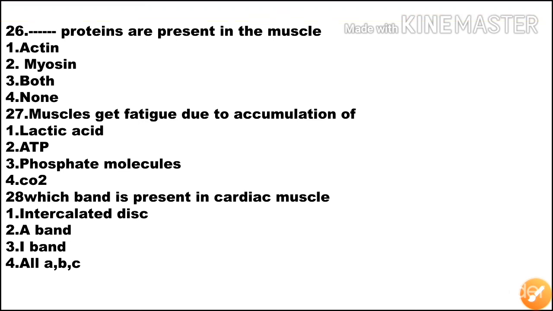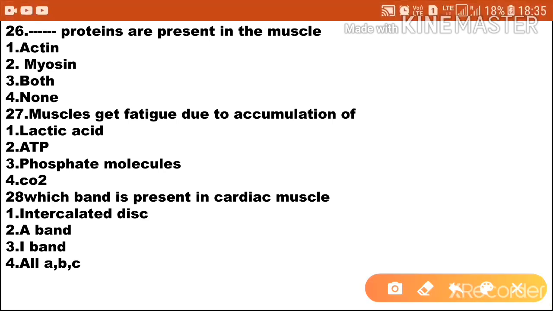Next question, dash proteins are present in the muscle. Option 1 actin. Option 2 myosin. Option 3 both. Option 4 none of these. So actin and myosin, which are the proteins, are present in the muscle. So option 3 is the correct answer, both. Both the proteins are present in the muscles.